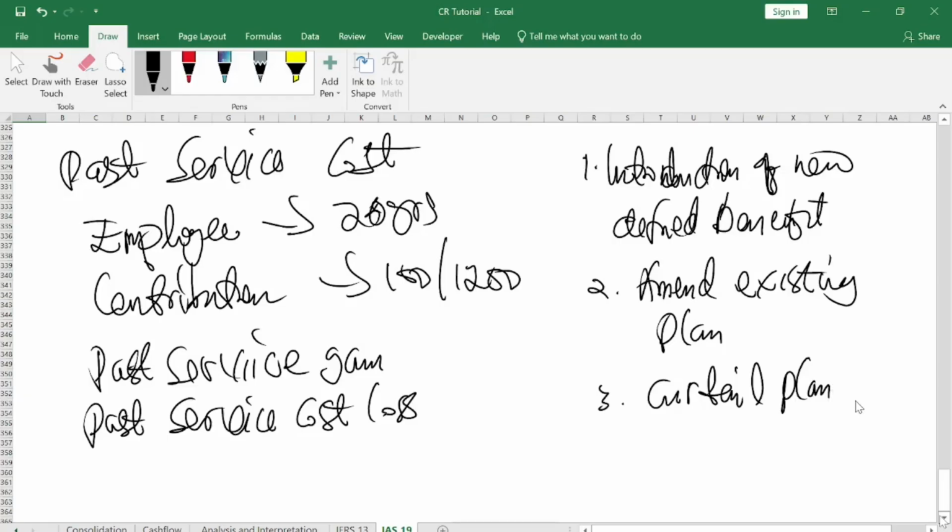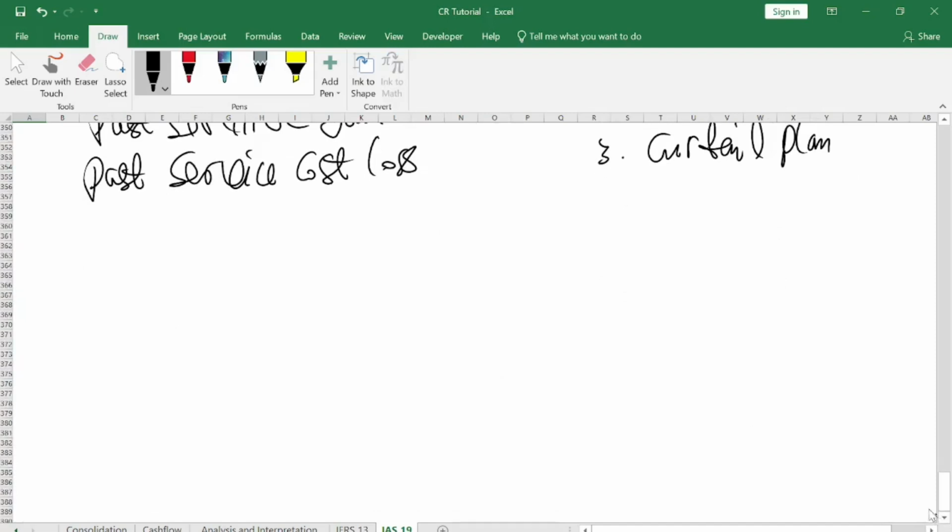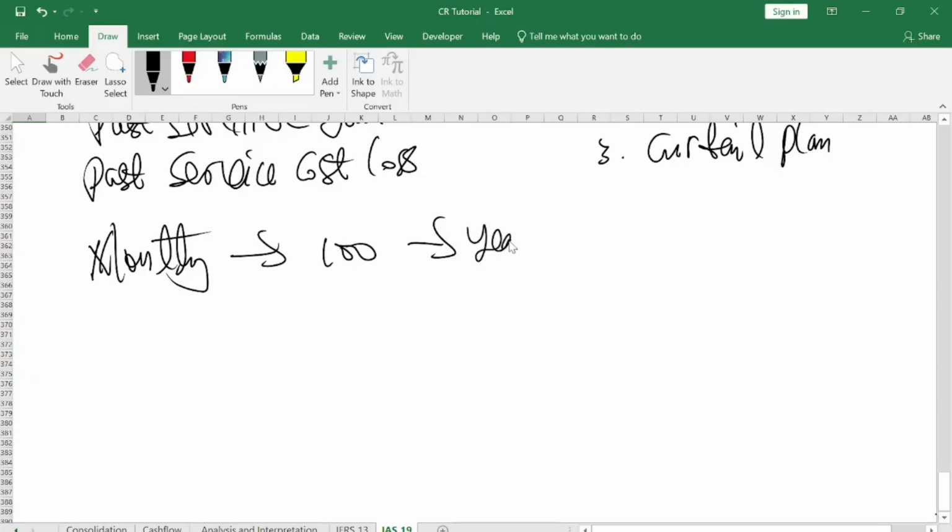So the curtail plan will also affect this. Now, I mentioned that I will speak about curtailment. So when these things happen, it affects the plan. That is where the past service cost comes in. So let me give you this analogy. So here you engage this employee. So monthly, you decided that you give the person 100 cedis. So yearly it will be 1,200.